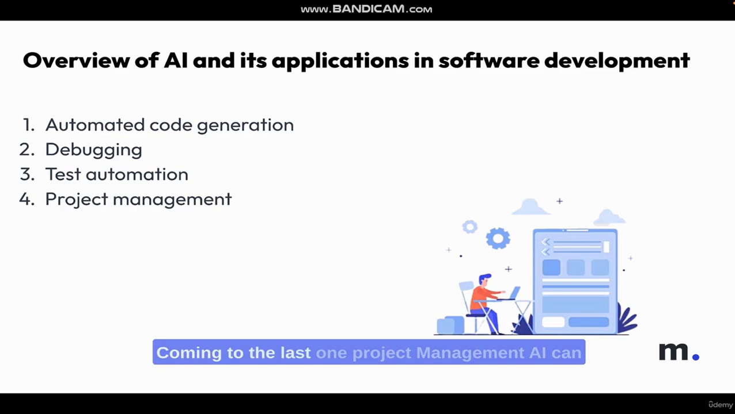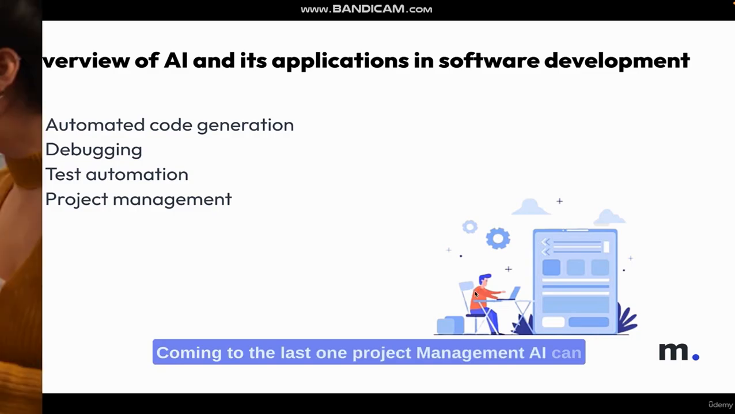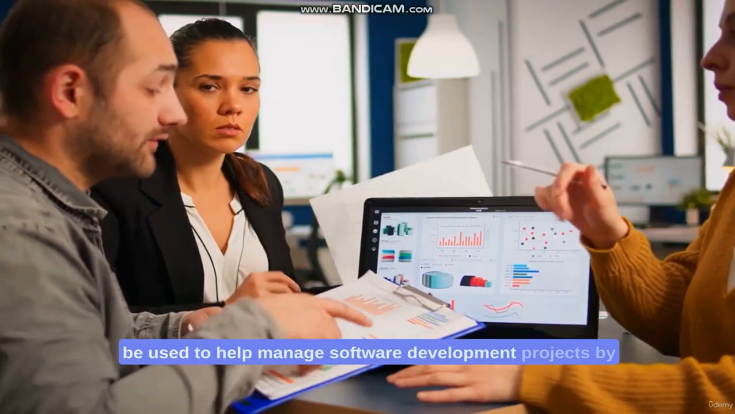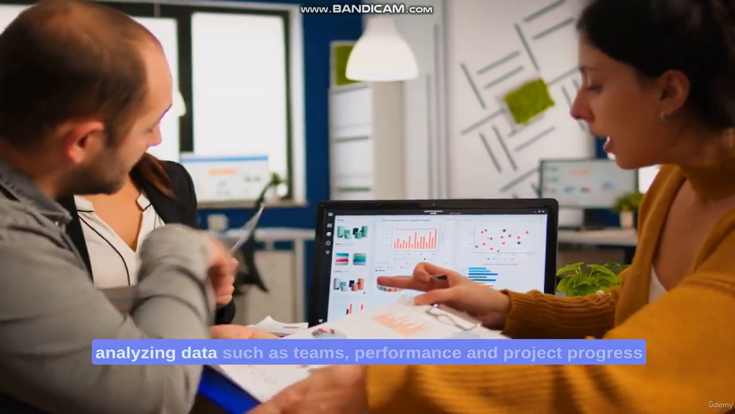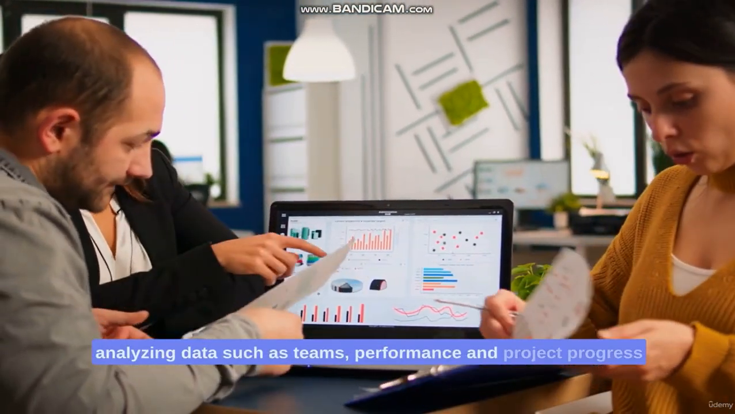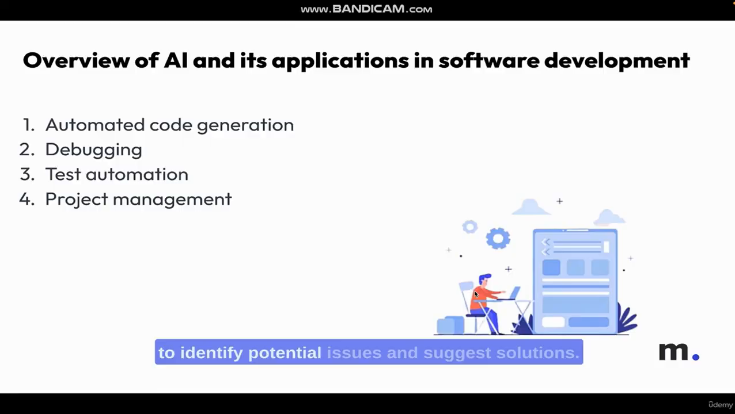Coming to the last one, project management. AI can be used to help manage software development projects by analyzing data such as the team's performance and project progress to identify potential issues and suggest solutions.